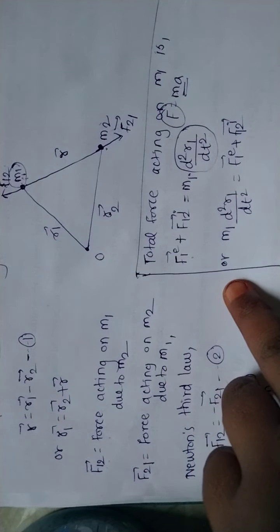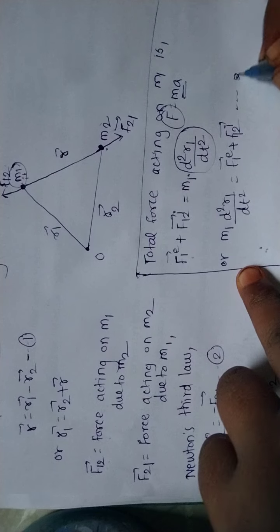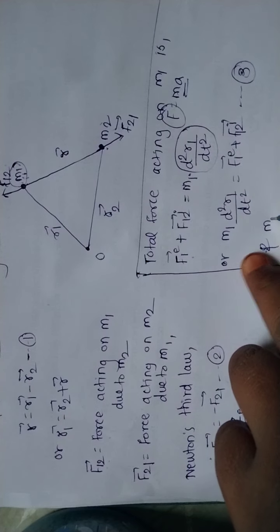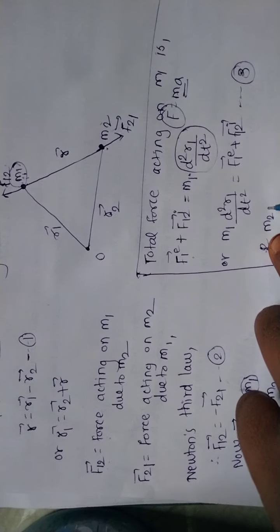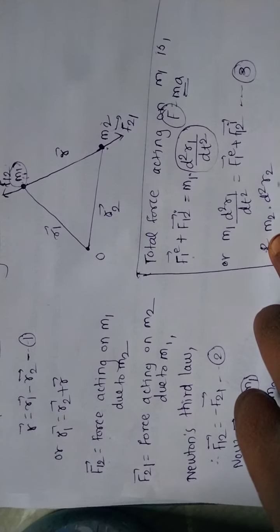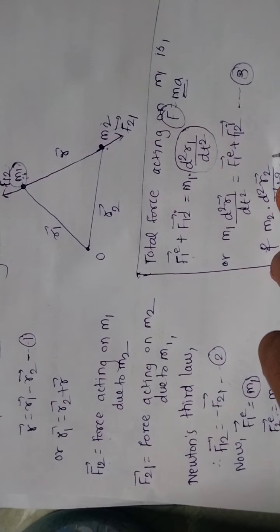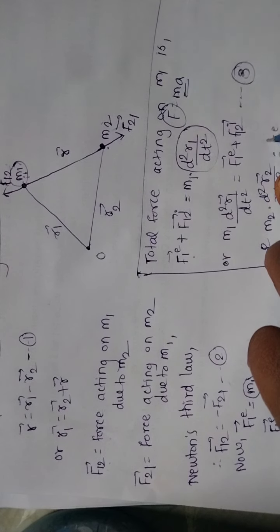Okay, now this equation is equation 3. For m2, the total force acting on m2 is m2 d2r2 bar by dt square, which is equal to F2 external plus F21 bar internal. So this is equation 4.